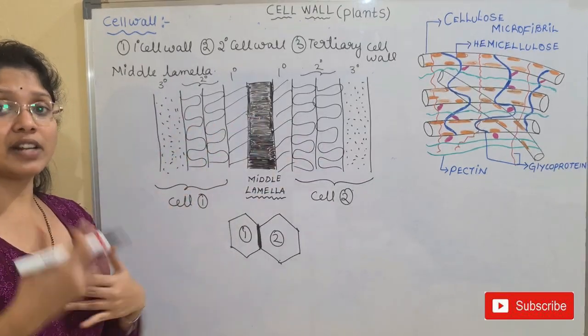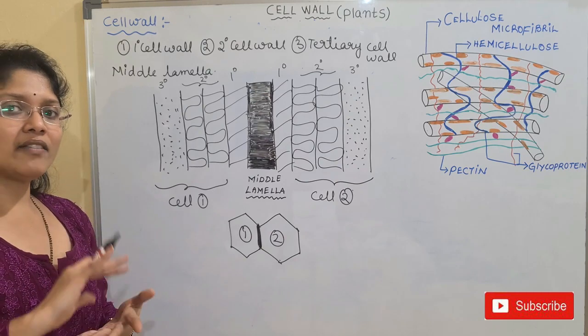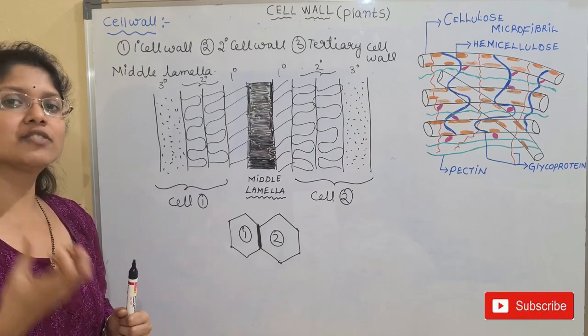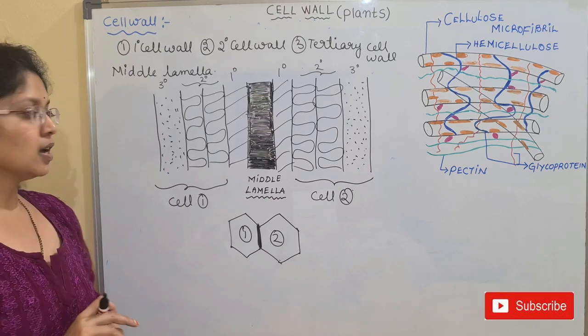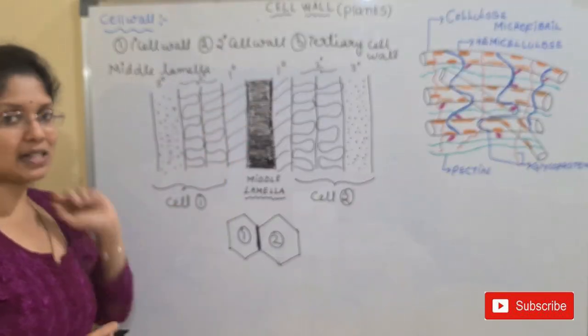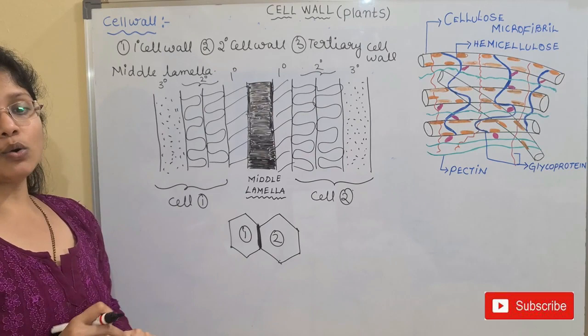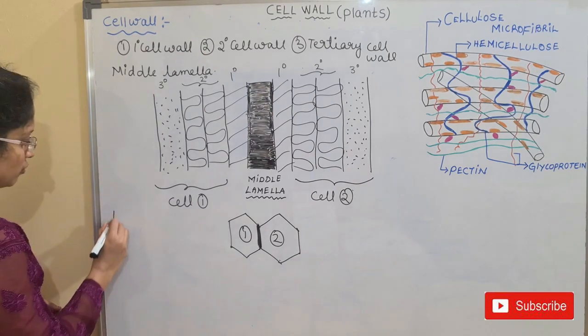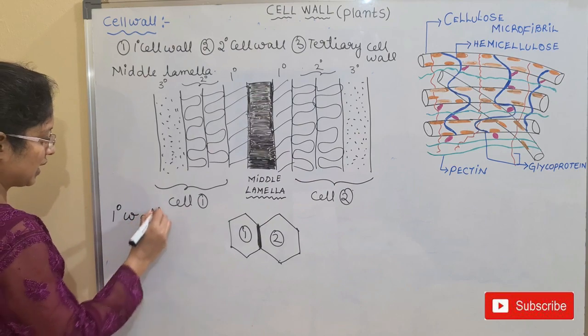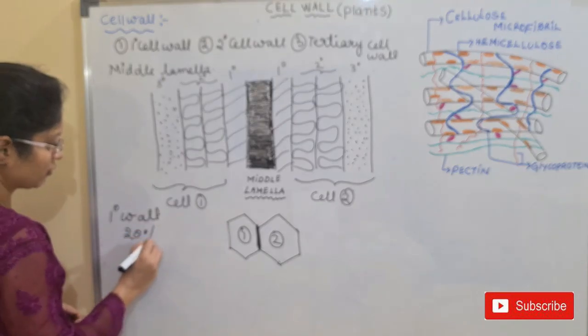But there will be differences. The composition of the components will be different for each layer, which will make the difference. Okay. So for the primary cell wall, the cellulose amount will be less, around 20%.